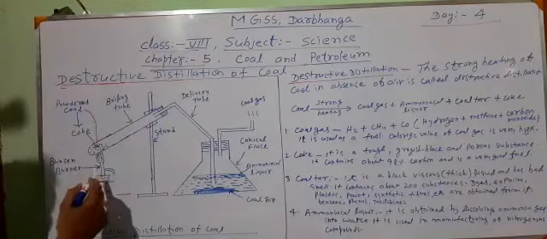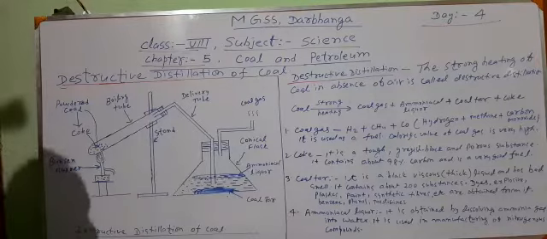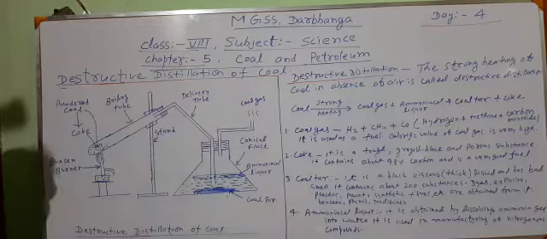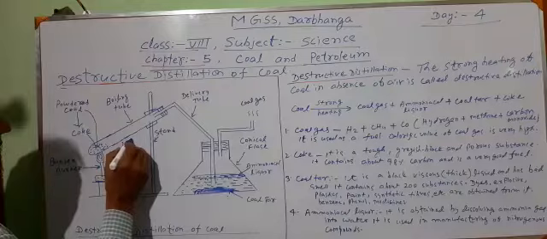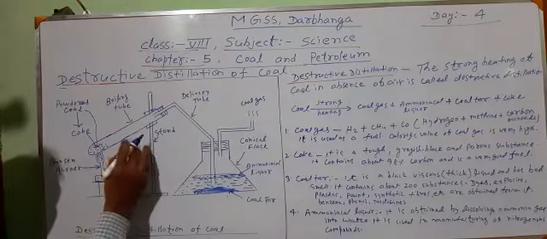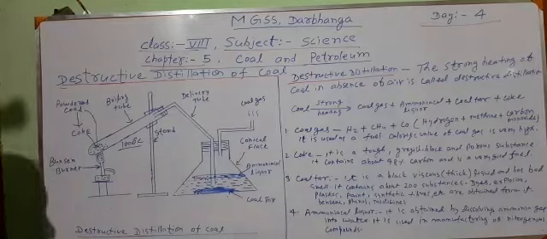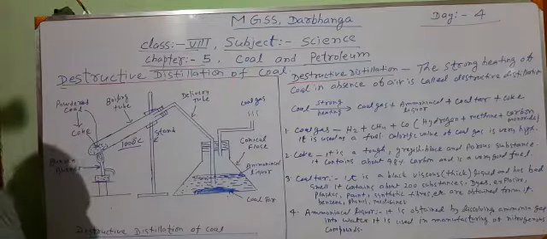When it is heated, initially it is heated slowly. Coal is heated slowly, and after some time coal is heated strongly. Strongly means heating is done up to 1000 degrees Celsius. Then what happens? Coal contains different types of substances, and among all those substances, some substances are volatile.